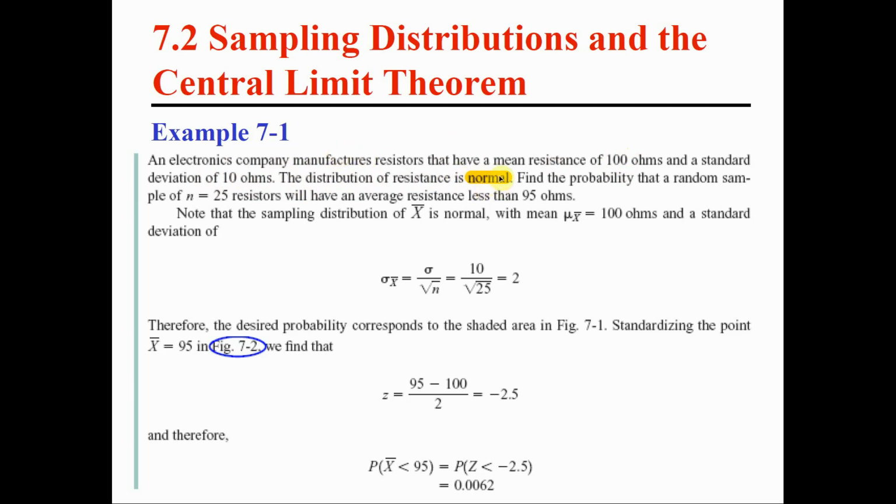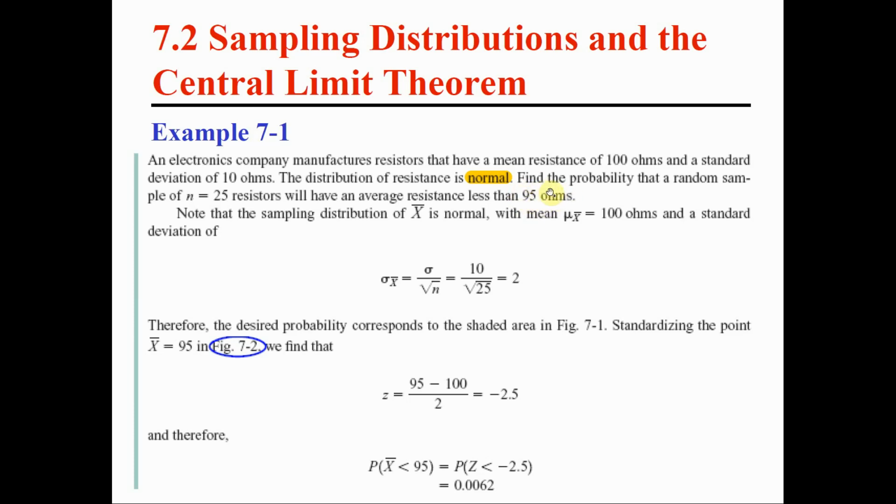Now, what is the question? Find the probability that a random sample of 25 resistors will have an average resistance of less than 95 ohms. Now, we have to be careful here. Is the question here, find the probability that X is less than 95?